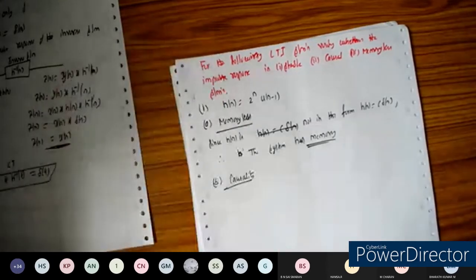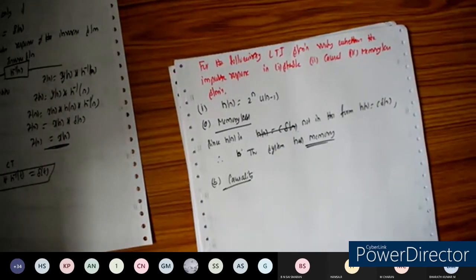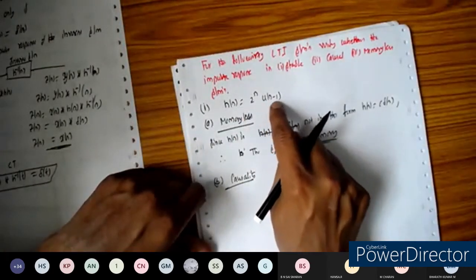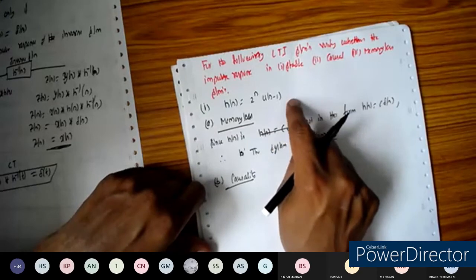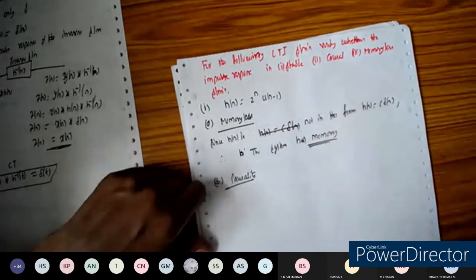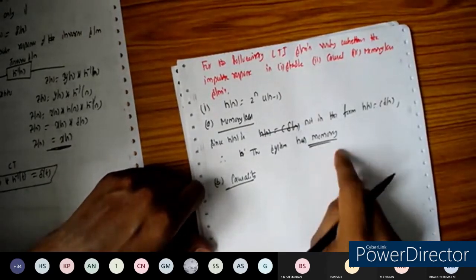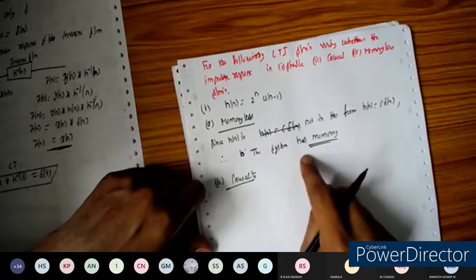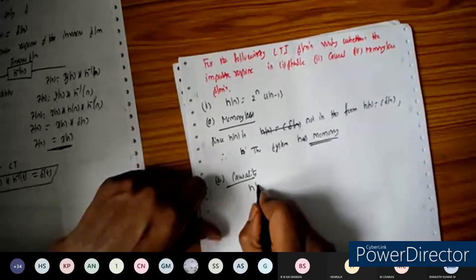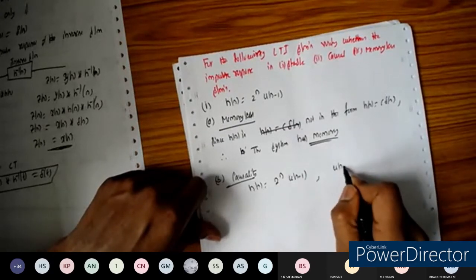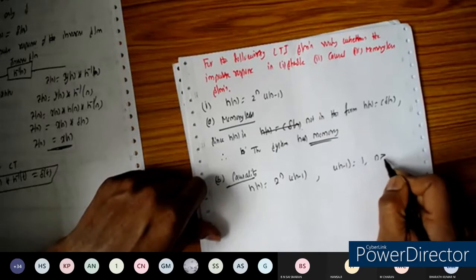Next, let us verify the causality. u of n minus 1 means it starts from n equal to 1 up to infinity, so the system is equal to 0 for n less than 0. h of n is equal to 2 to the power of n into u of n minus 1, and we know u of n minus 1 is equal to 1 for n greater than or equal to 1.